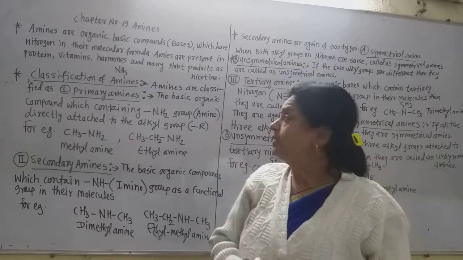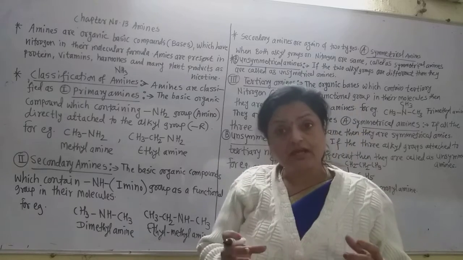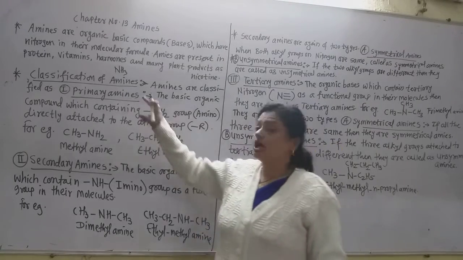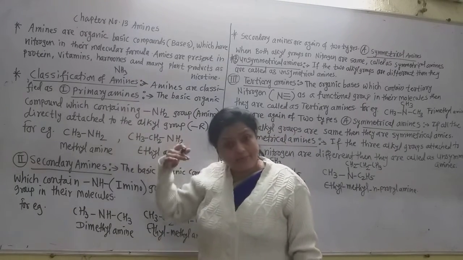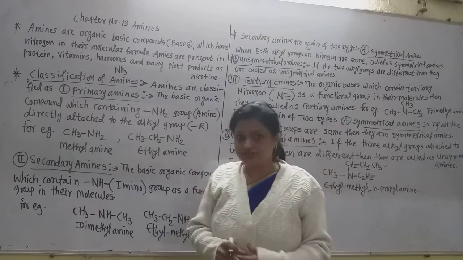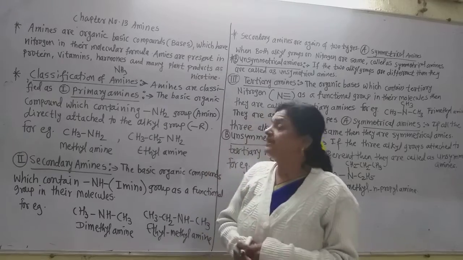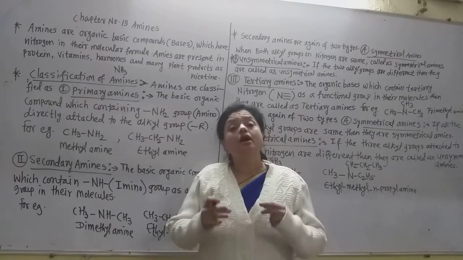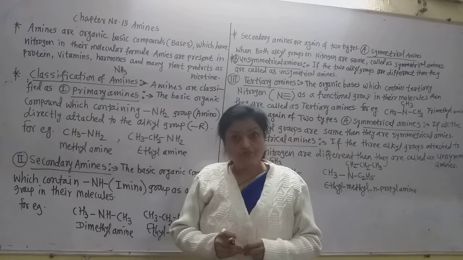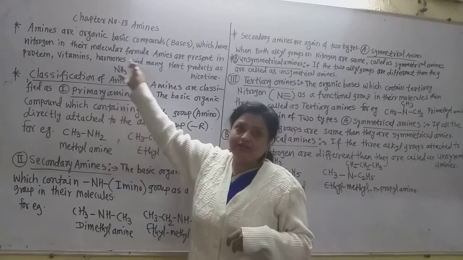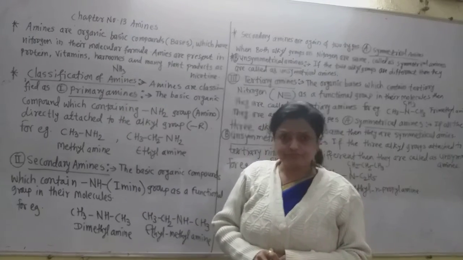So, how many hydrogen atoms are replaced by alkyl groups in this ammonia? On that basis, there are different types of amines. The classification of amines is done on the basis of the alkyl groups which are directly attached to the nitrogen in ammonia.